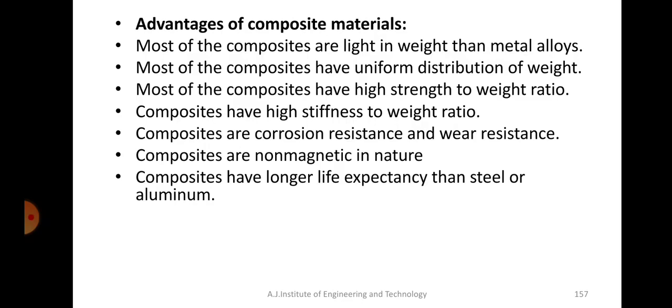So nowadays, I'm just giving an example, if you look at two-wheelers, most of the body parts are fibers. We generally say it is fiber, which is nothing but composites, right? In earlier days, in the olden vehicles, most of the parts were pure metals or alloys. Because of that, weight was more. But now they are trying to replace all the metal parts by composites. Of course, it has its own advantages as well as disadvantages, right? But the advantages seem to be more. That's why most of the body parts are being built by composites.